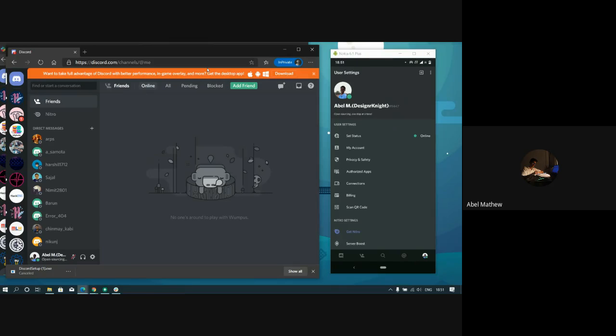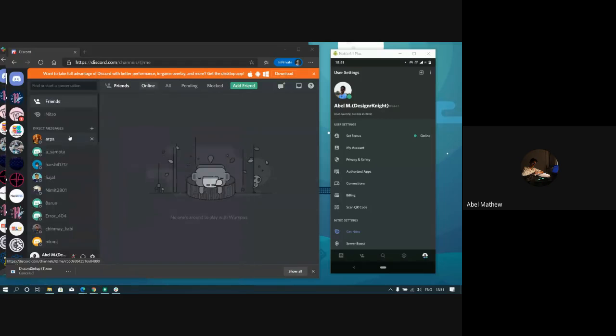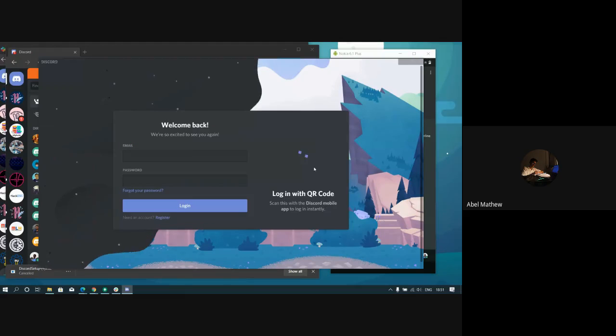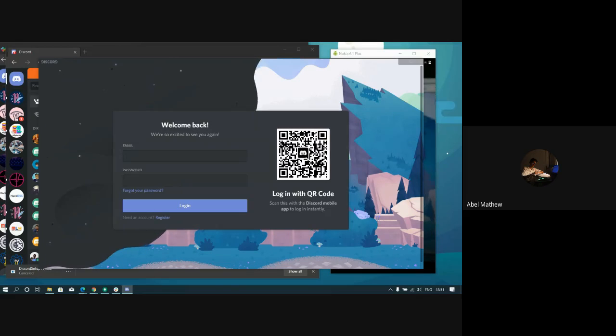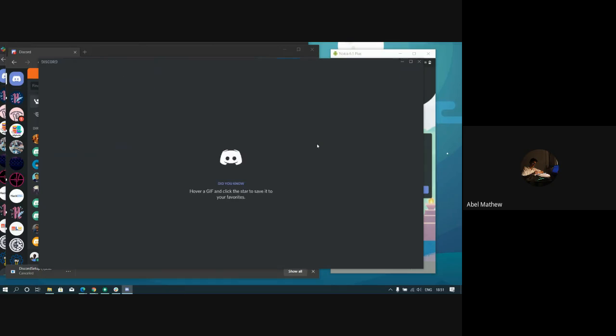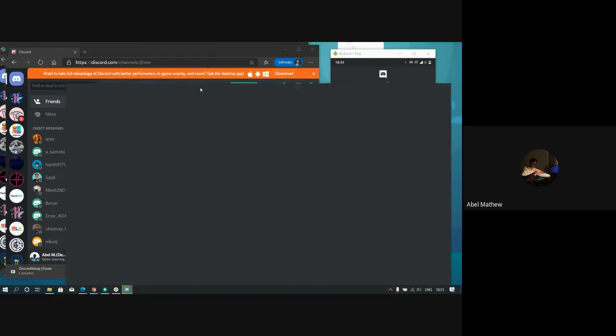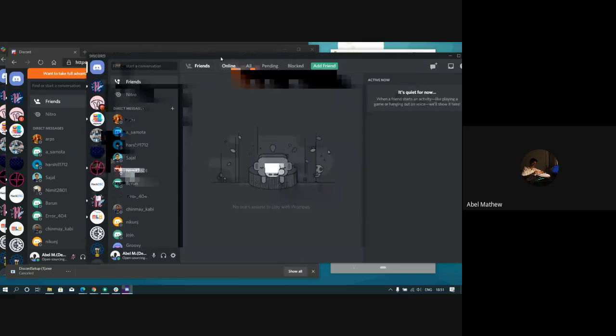The Discord web app is going to look pretty much the same as the desktop app. So you can log into that. The desktop app and the web app have very similar features. There's hardly any feature which you will miss out.